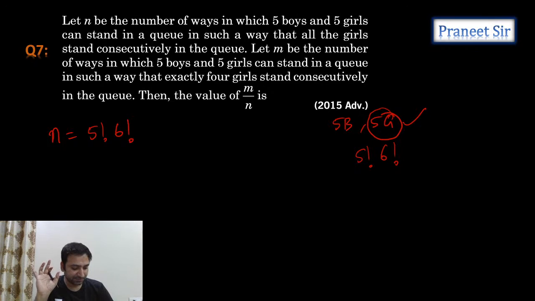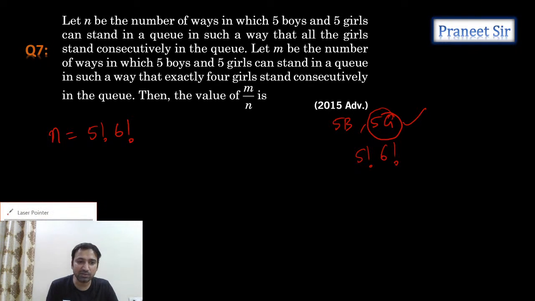Everyone understood this? All the 5 girls should be together. So what we'll do is, we'll make these 5 girls a bundle, and we'll consider that bundle as only 1 unit. In that bundle, these 5 girls can be arranged in 5 factorial ways, and including that bundle, total 6 members are there. These 6 members can be arranged in 6 factorial ways. Okay, n is equal to 5 factorial into 6 factorial. Now let's calculate the m value, guys.